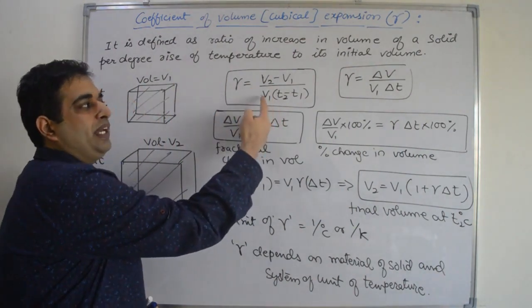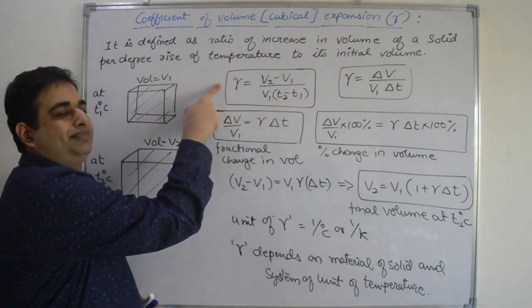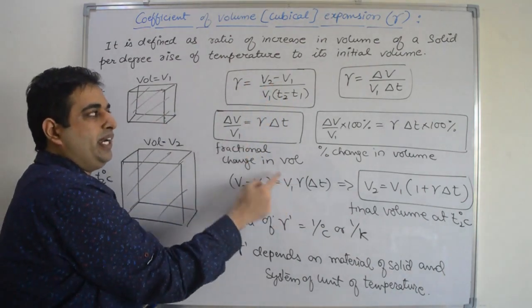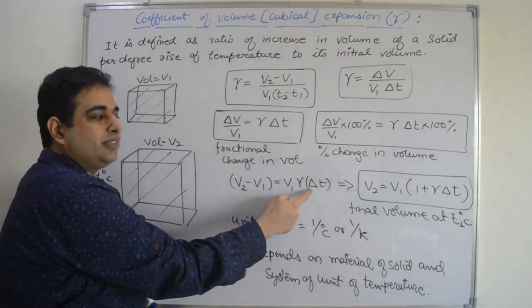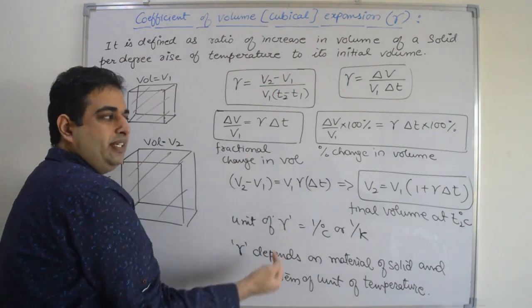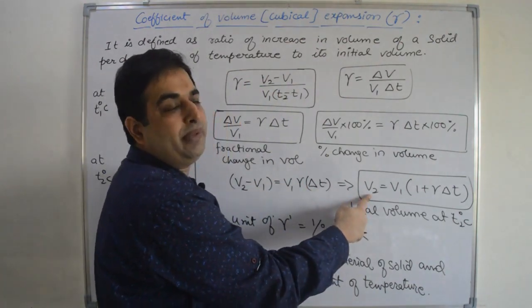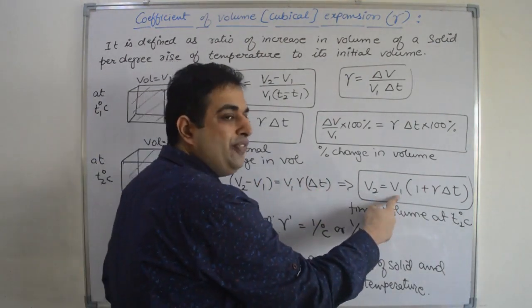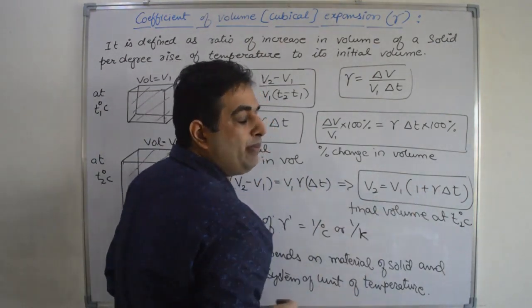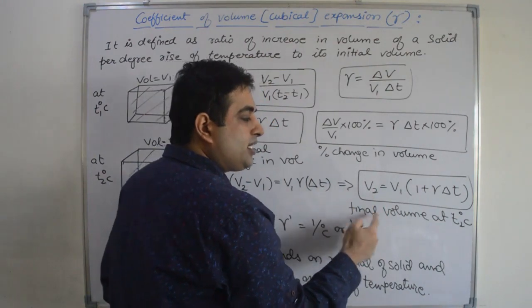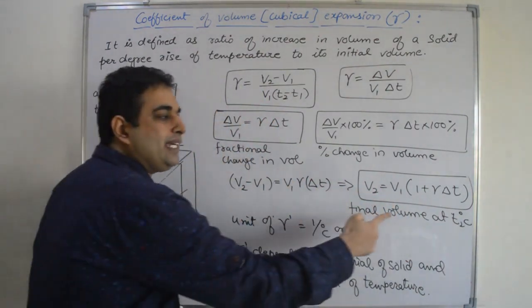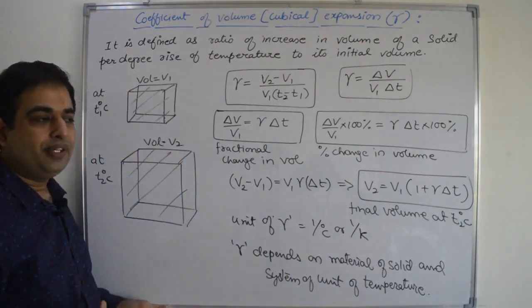Now if you multiply this by V1 into delta T here, then you will get V2 minus V1 is equal to gamma into V1 into delta T. Shift this V1 to the right side, you will get the final volume at T2 degree Celsius. V2 value is V1 into 1 plus gamma into delta T. This is the final volume of the body or solid at T2 degree Celsius, right?